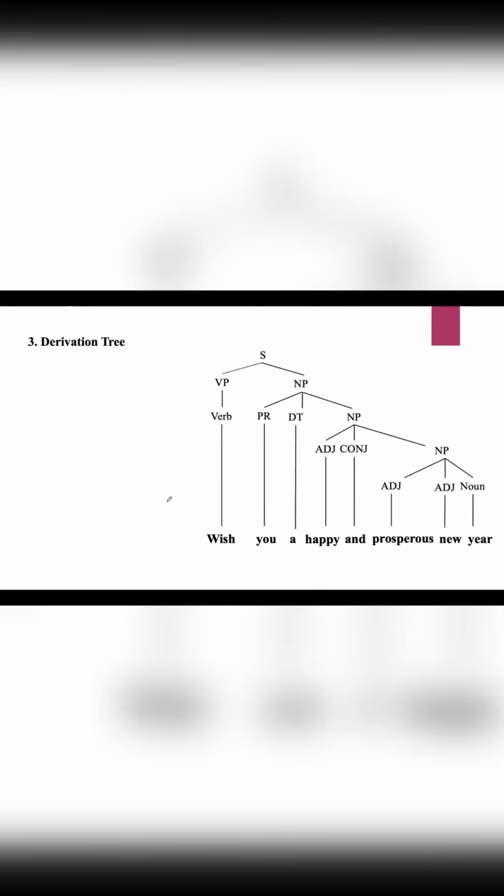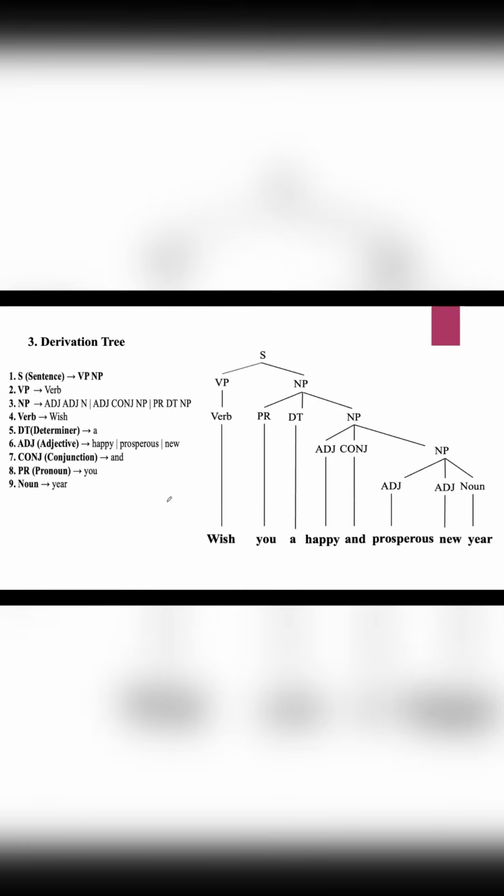Let us construct the derivation tree using the production rules. First, sentence is broken down into verb phrase and noun phrase. And here verb phrase is producing verb. So what is the verb in the sentence? Wish. Then noun phrase. So we have three production rules here.